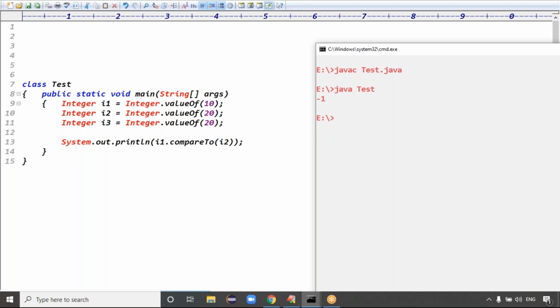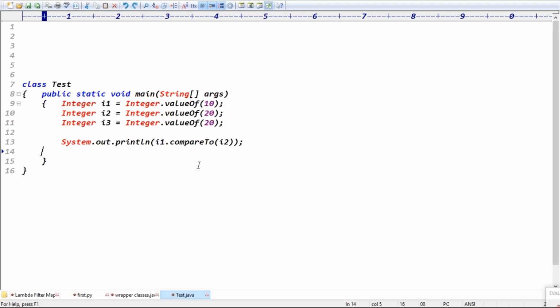In the case of strings, we discussed Ratan and Anu. In that case, what happened? You get a positive, some positive number like 32, or negative like 116, something like that, right? Why those numbers? Because Anu means A and Ratan means R. The Unicode value of A and the Unicode value of R, you get the difference. But here 10 and 20 are there, and we will not get a difference. That's what happens in wrapper classes. If it is negative, you get -1. If positive, you get 1. If same, it is 0, right?